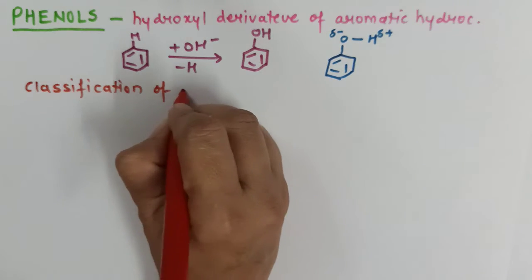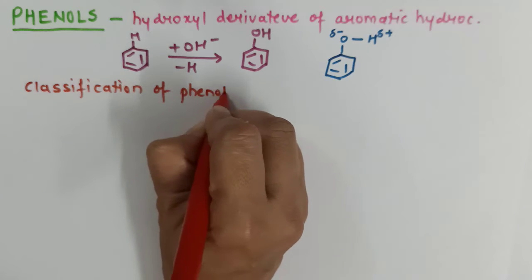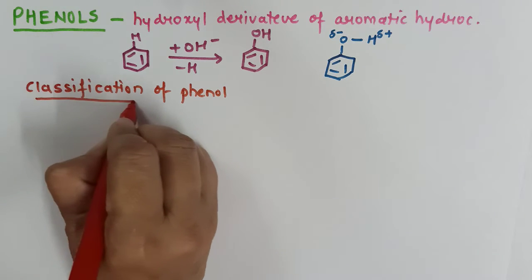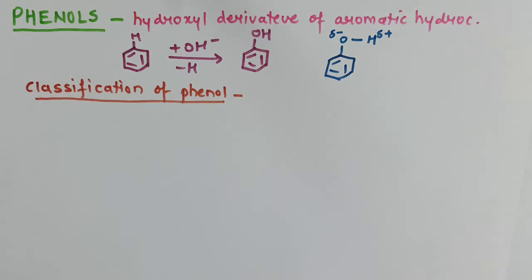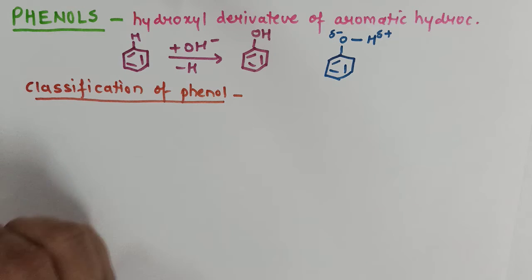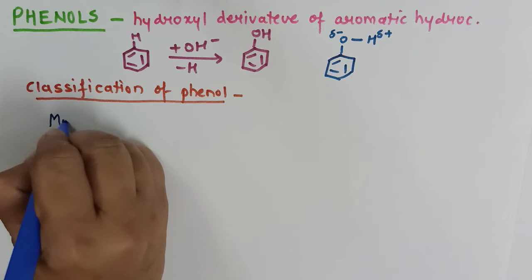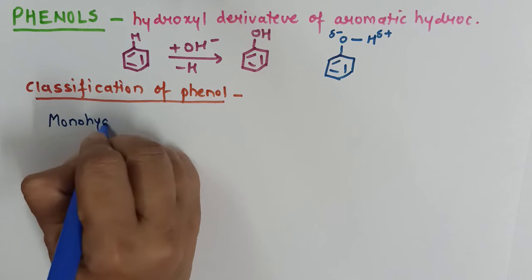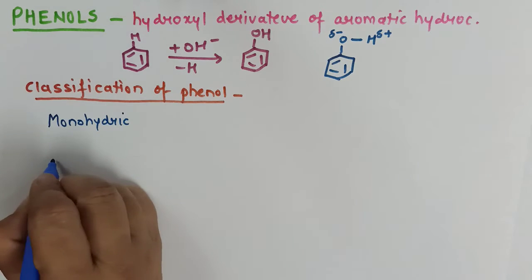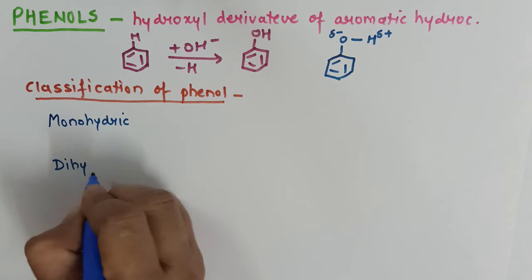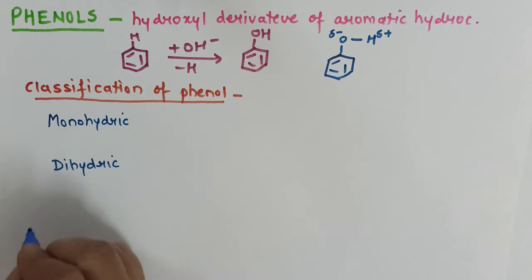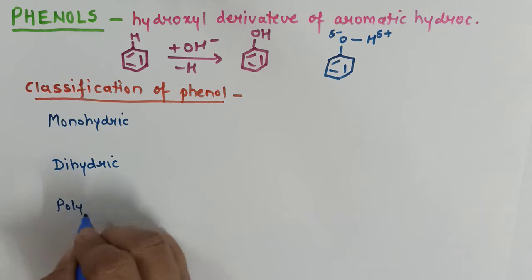As we have seen in alcohol, we can classify them into monohydric, dihydric, trihydric, polyhydric, etc. So here also we can classify them into monohydric phenol, dihydric phenol and polyhydric phenol.